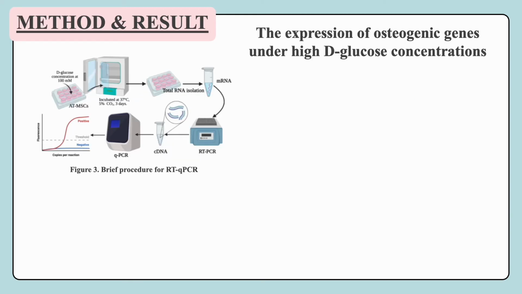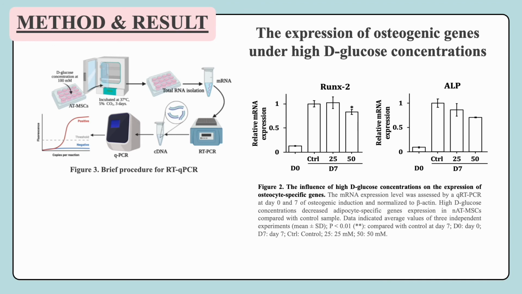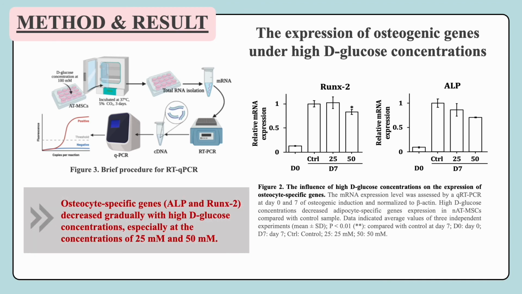The next result is the expression of osteogenic genes under high D-glucose concentrations by using the RT-qPCR method. The result proves that osteocyte-specific genes, which are ALP and RUNX2, decreased gradually with high D-glucose concentrations, especially at the concentrations of 25 millimoles and 50 millimoles.